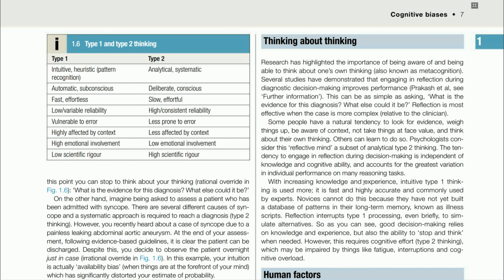With increasing knowledge and experience, intuitive Type 1 thinking is used more. It is fast and highly accurate and commonly used by experts. Novices cannot do this because they have not yet built a database of patterns in their long term memory, known as illness scripts. Reflection interrupts Type 1 processing, even briefly, to simulate alternatives. So, as you can see, good decision making relies on knowledge and experience but also the ability to stop and think when needed. However, this requires cognitive effort, Type 2 thinking, which may be impaired by things like fatigue, interruptions, and cognitive overload.